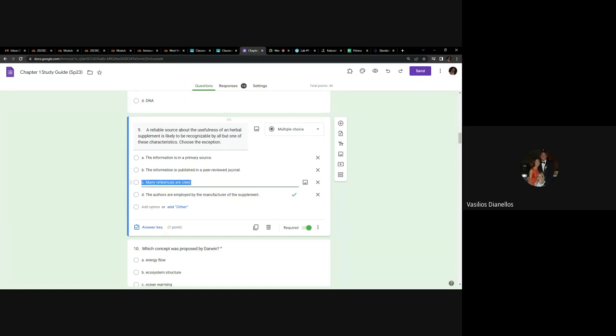Many references are cited. That's good, but let's keep reading. Here we go. The authors are employed by the manufacturer of the supplement. So obviously there's your red flag. That would be the correct answer because there's obviously a conflict of interest. If I were going to have this question on the exam, I would reword it. It might not be about herbal supplements. The choices would be different. So, for example, the correct answer might say all the evidence is anecdotal evidence, like we talked about. That's a red flag for pseudoscience. So basically what I'm saying is for this question, understand the red flags for pseudoscience. Any questions about that?